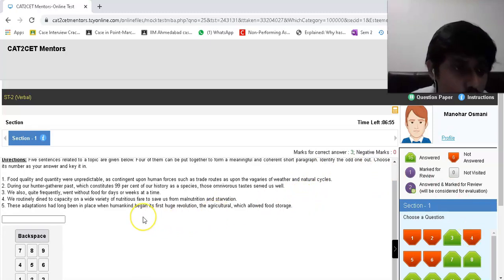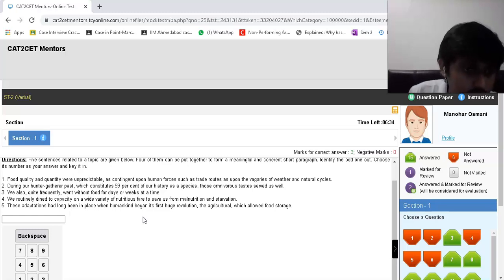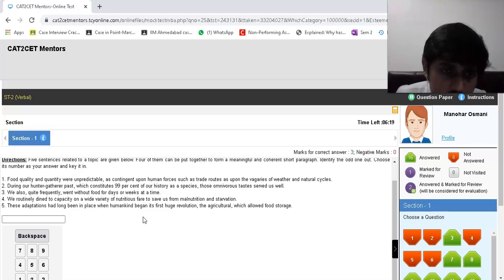Food quality and quantity were unpredictable, contingent upon human forces such as trade routes as well as upon the vagaries of weather and natural cycles. During our hunter-gatherer past, which constituted 99% of history as a species, those omnivores' tastes served us well. We also quite frequently went without food for days or weeks at a time. We routinely dined to capacity on a wide variety of nutritious fare to save us from malnutrition and starvation. These adaptations had long been in place when began its first huge revolution, agriculture.